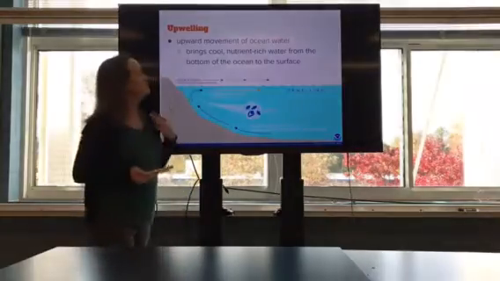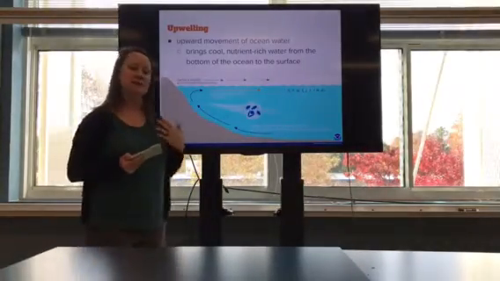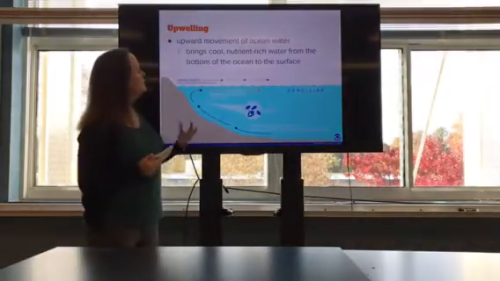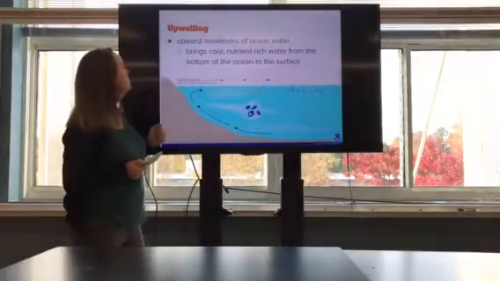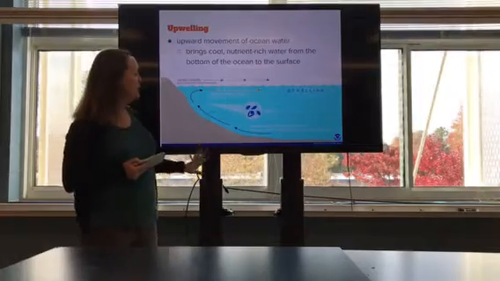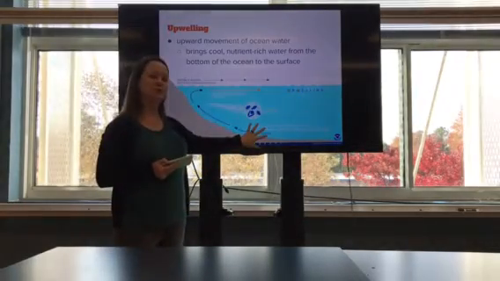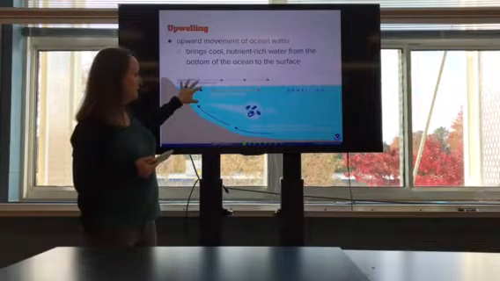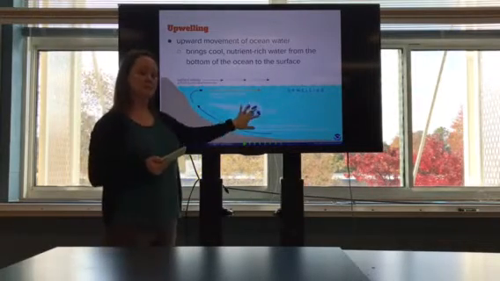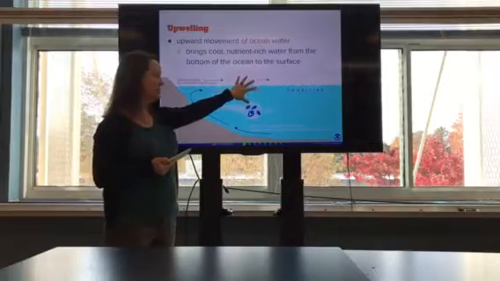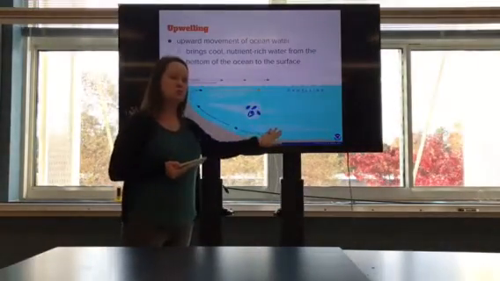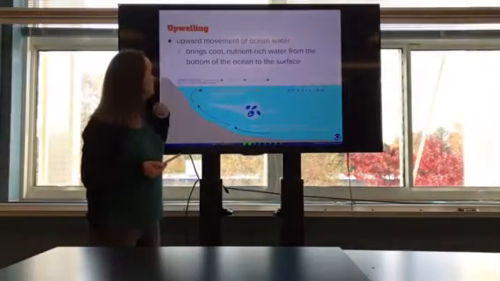All right, the last thing that I want to talk about is upwelling. This is another phenomenon that happens near coasts, but also can happen in the middle of the ocean as well. But upwelling is when that deeper, colder, nutrient-rich water moves up to the surface. This is important because it causes mixing of the water, so all of that material that has sunk and decomposed, that's caused this nutrient-rich water, can be brought to the surface.